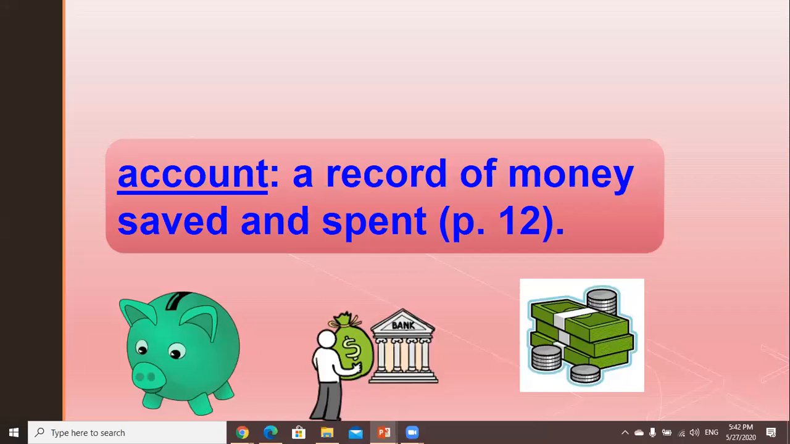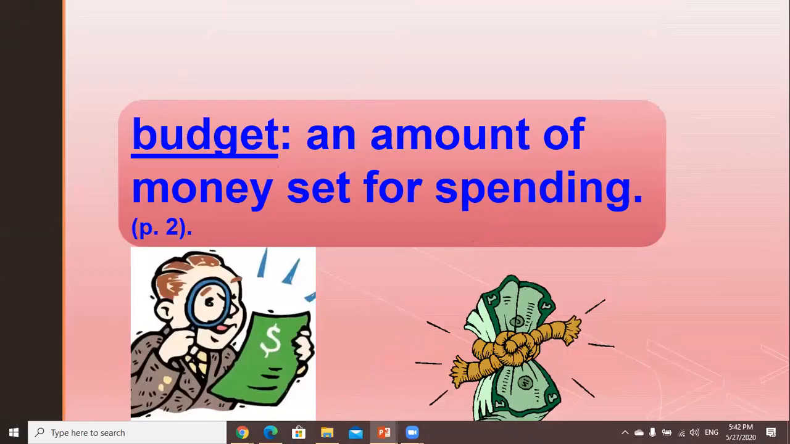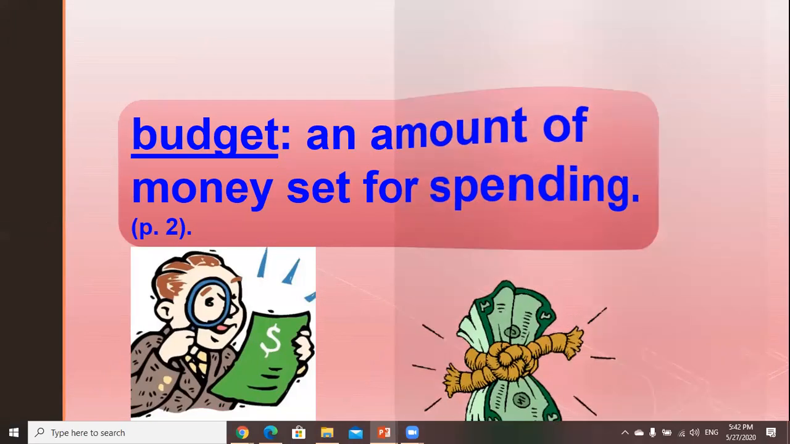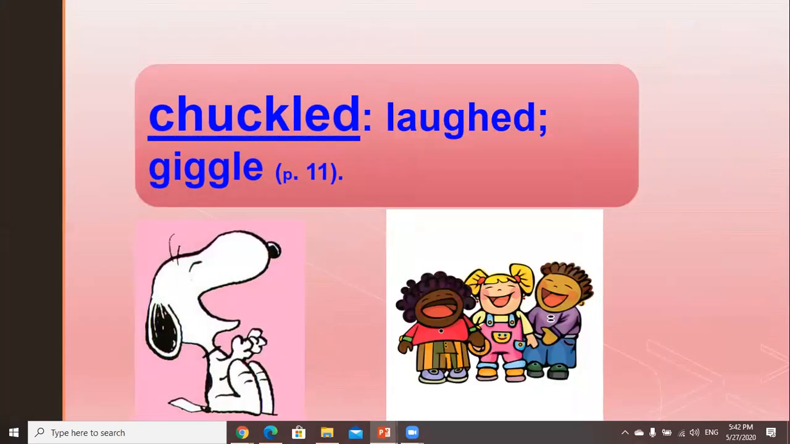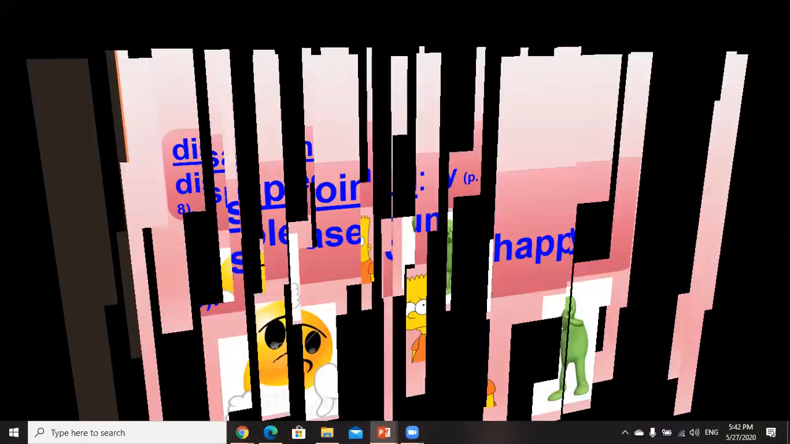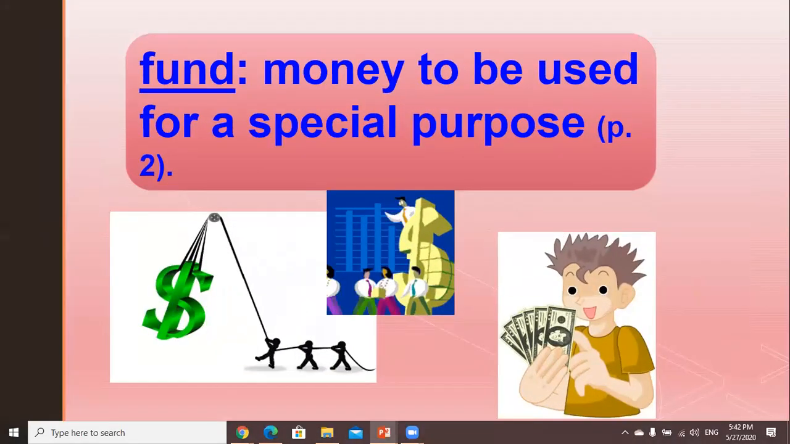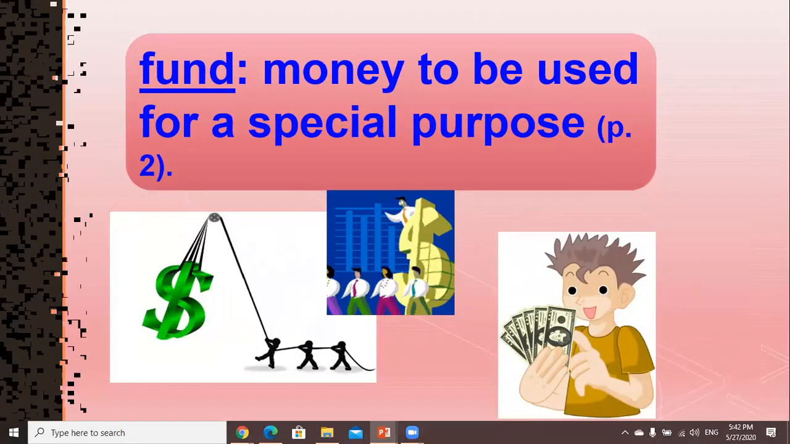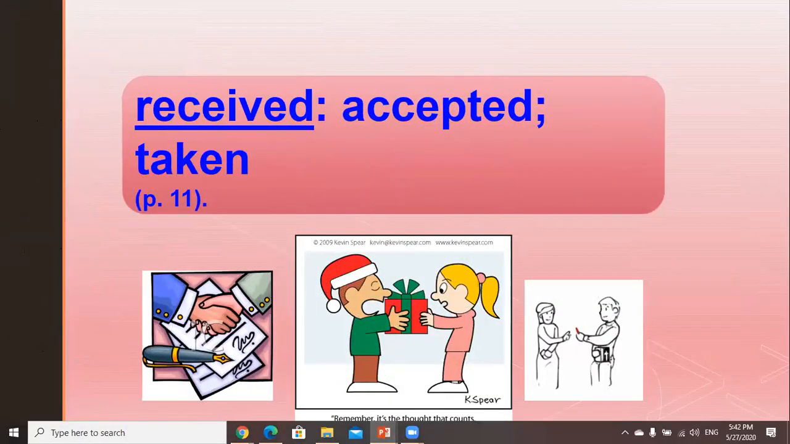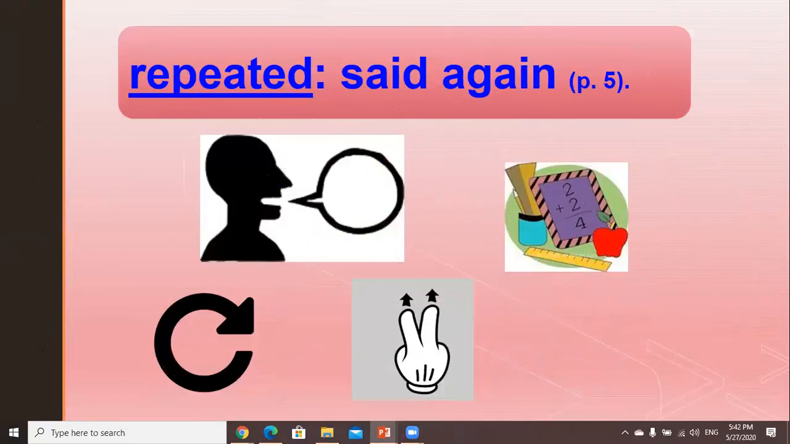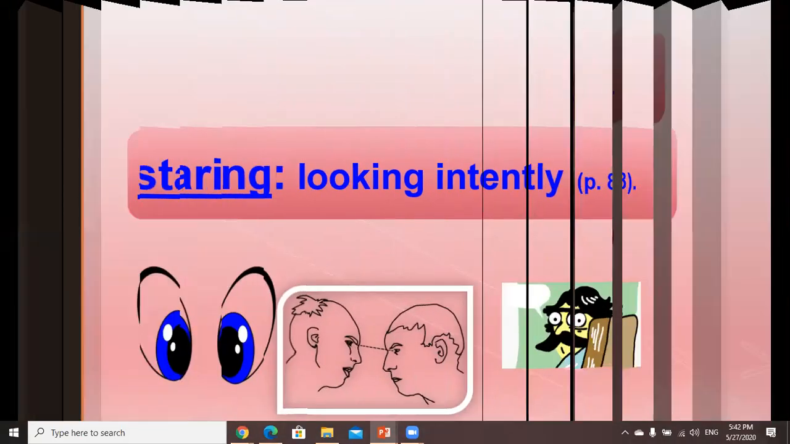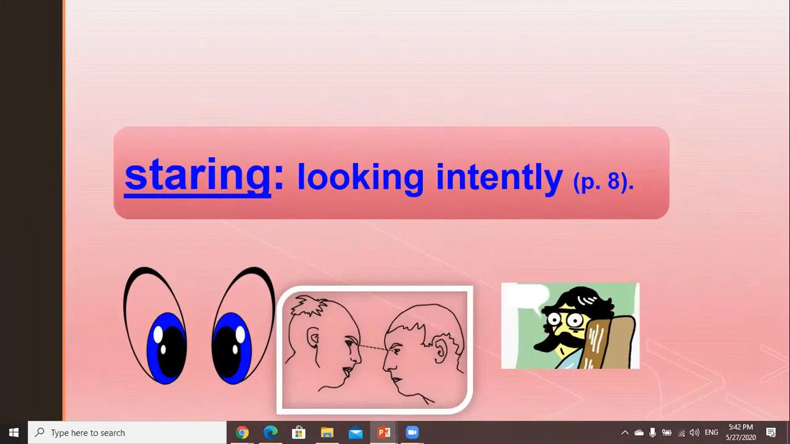The word account: a record of money saved and spent. Budget: an amount of money set for spending. Chuckled: laughed or giggled. Disappointed: displeased or unhappy. Fund: money to be used for a special purpose. Receive: accepted or taken. Repeated: said again. Staring: looking intently or looking into your eyes.